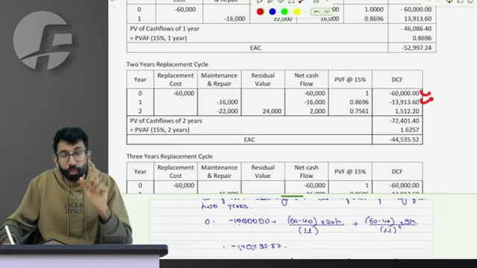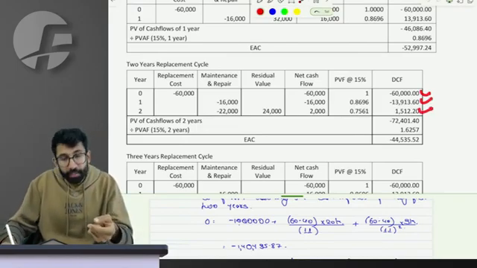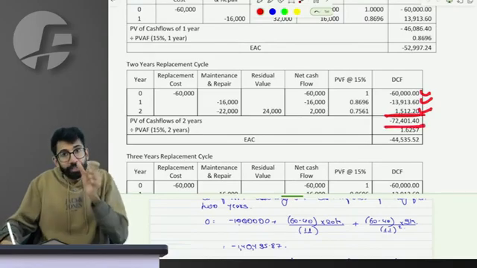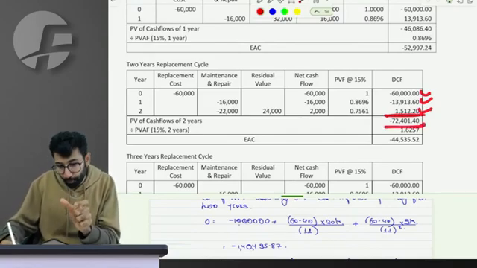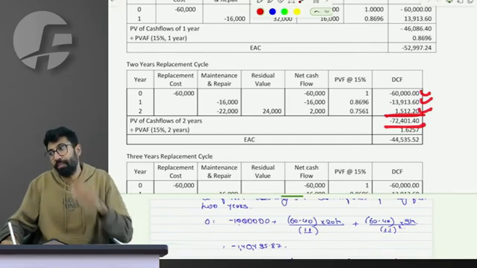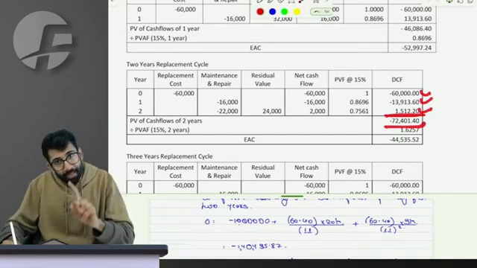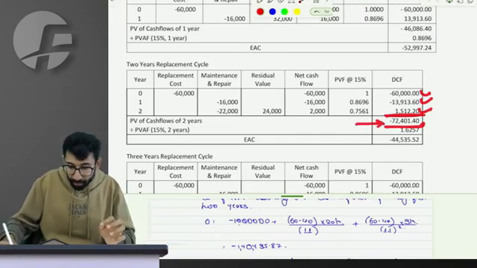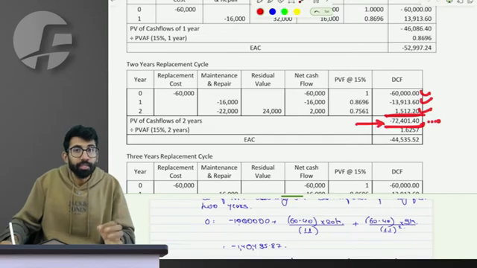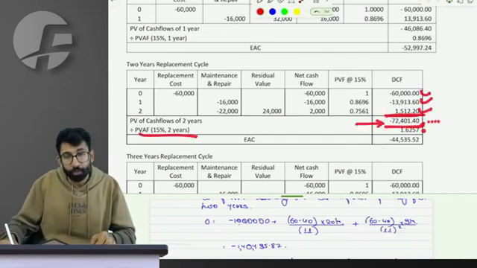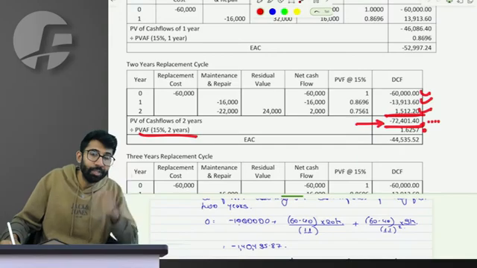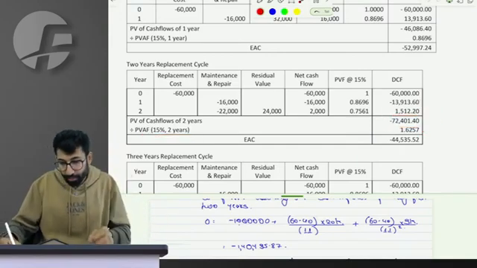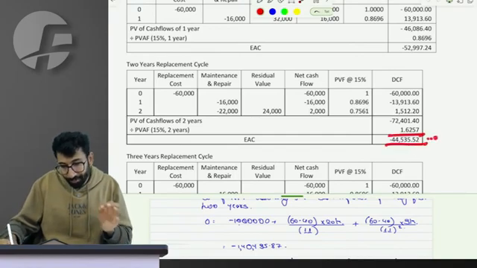Again, two outflows of year 0 and 1 and a third inflow of year 2, right? That gives the overall net present cost, a net outflow of 72,401 in present value terms, which means buying, using and selling the machine for 2 years costs me 72,401 in total. Let's divide it by the annuity factor of 2 years to find the annual cost of buying, operating and selling the machine for 2 years. The annual net cost is 44,535.